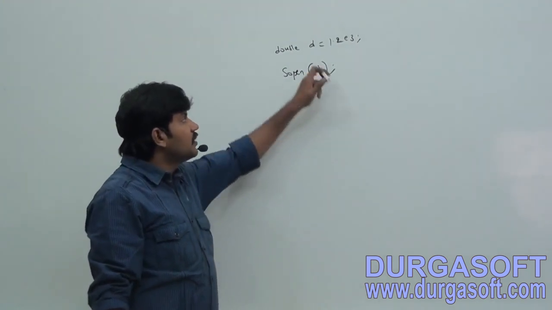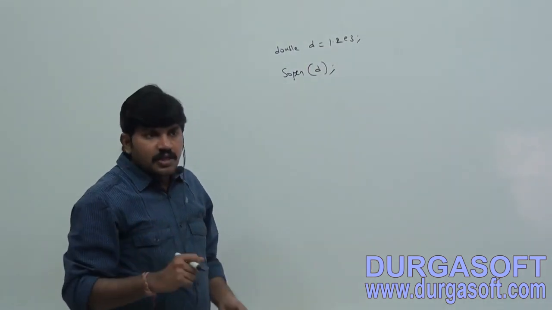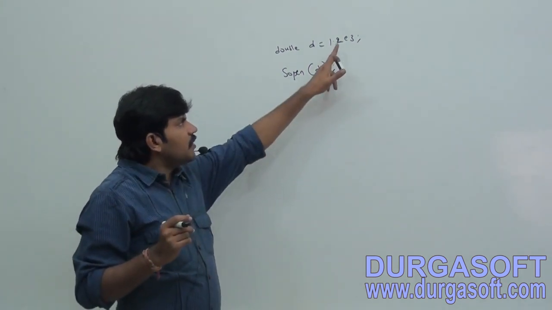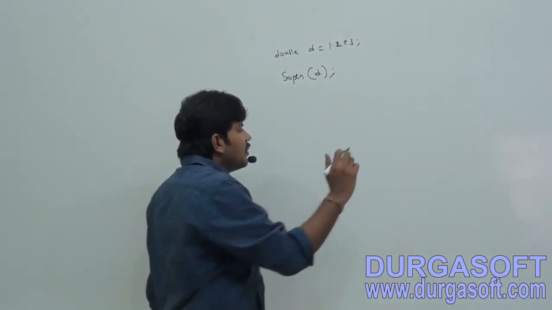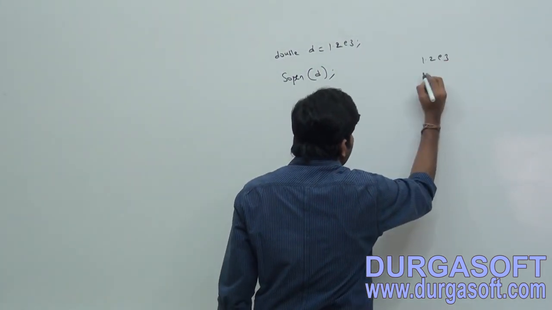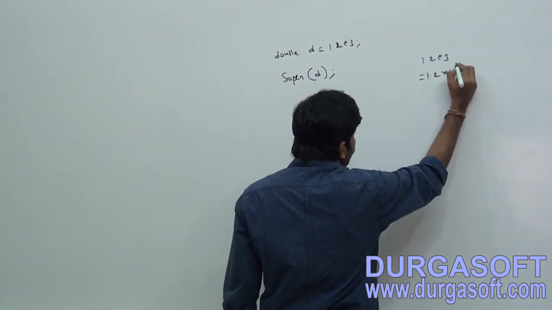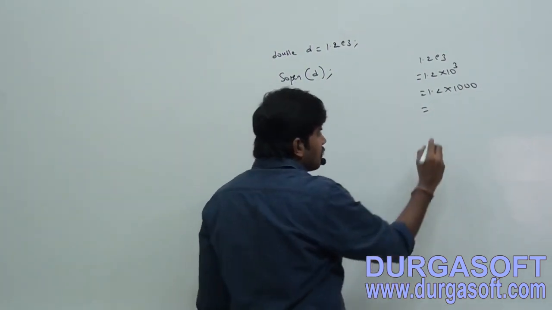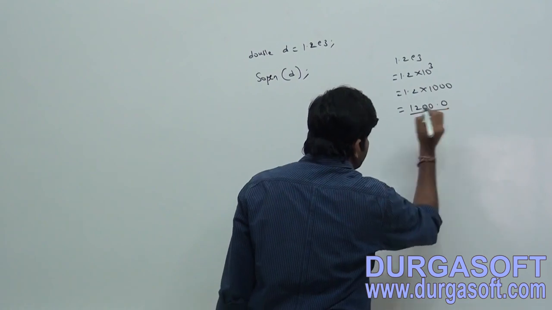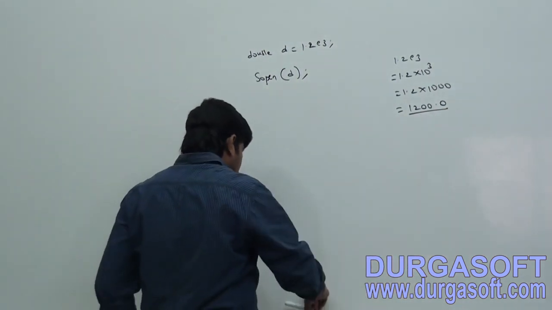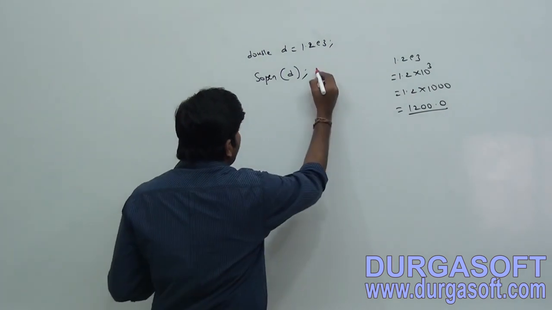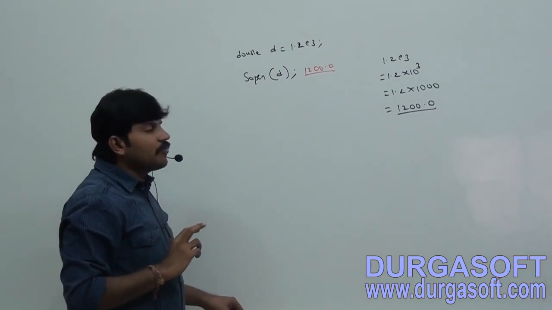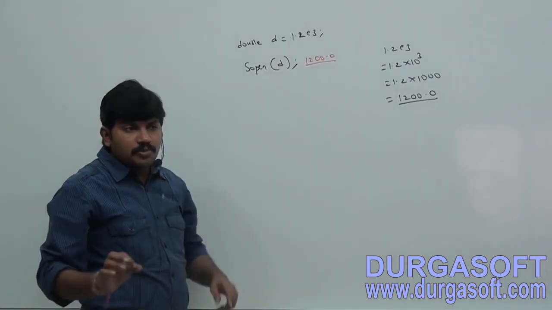Do you know this notation is called exponential form, or some people may use scientific notation, right? Sir, what does 1.2 E3 mean? 1.2 E3 is nothing but 1.2 into 10 cube, 1.2 into 1000, so 1200.0. Regarding SOP of d, what answer by default are we going to get? 1200.0. We can specify a floating point literal even in exponential form.